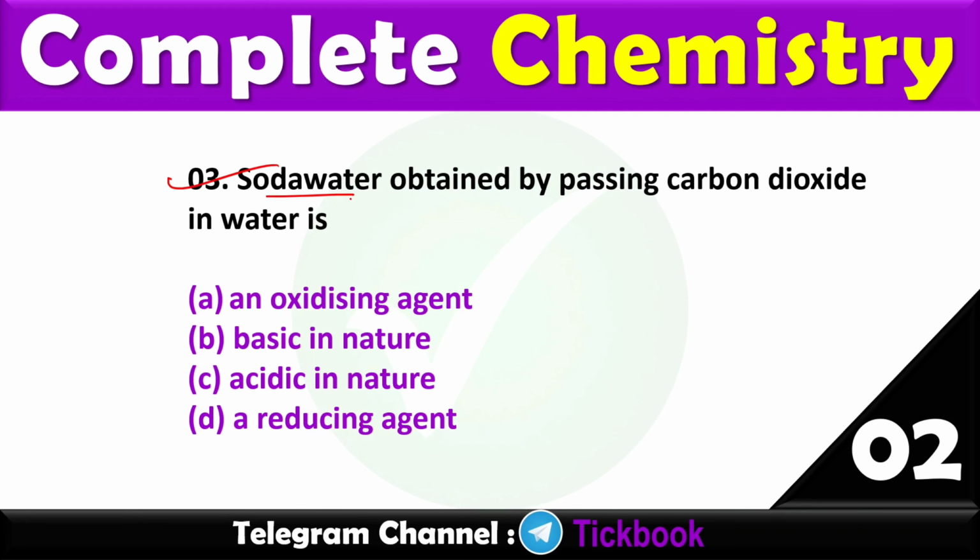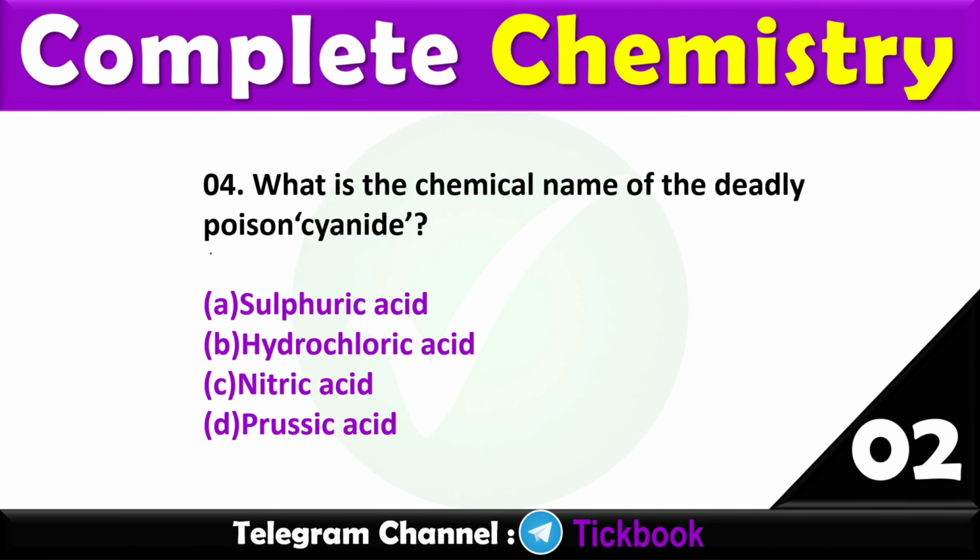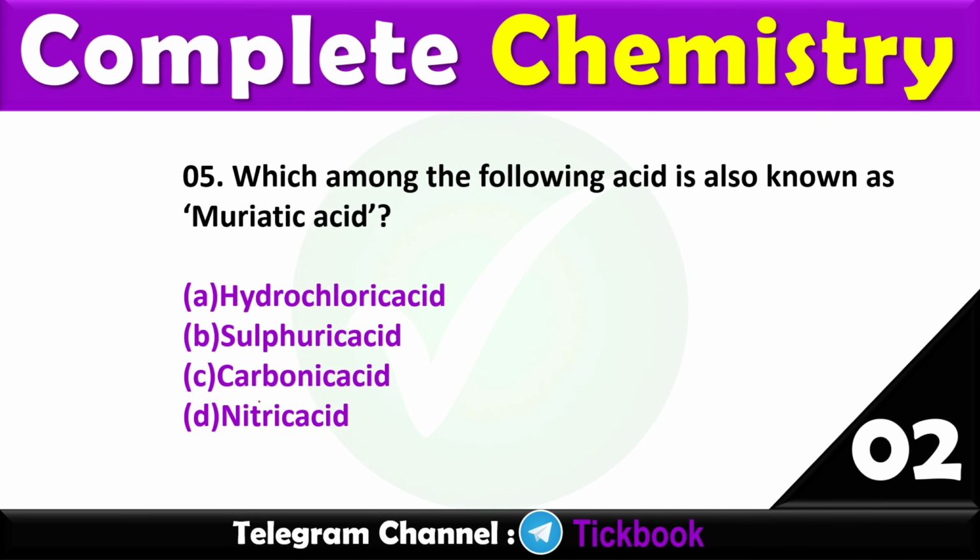Question number 3. Soda water obtained by passing carbon dioxide in water is? Option number C, acidic in nature. Question number 4. What is the chemical name of the deadly poison cyanide? Option number D, prussic acid. Question number 5. Which among the following acid is also known as the muriatic acid? Option number A, hydrochloric acid.